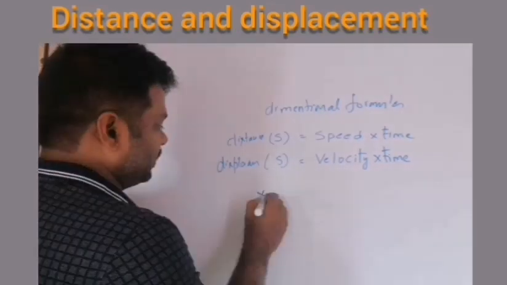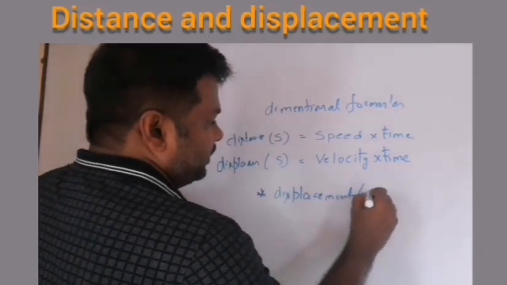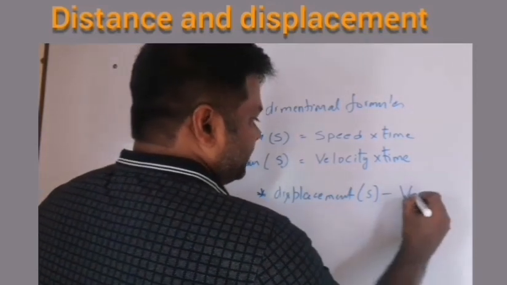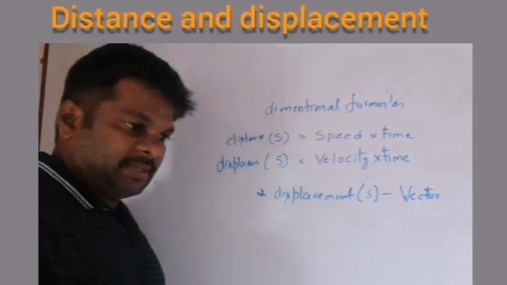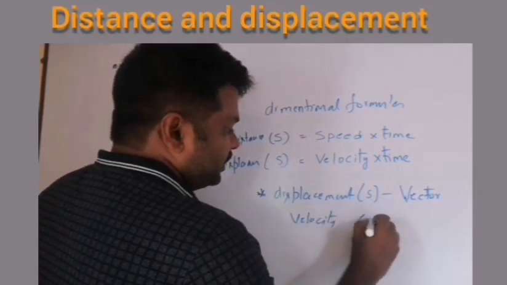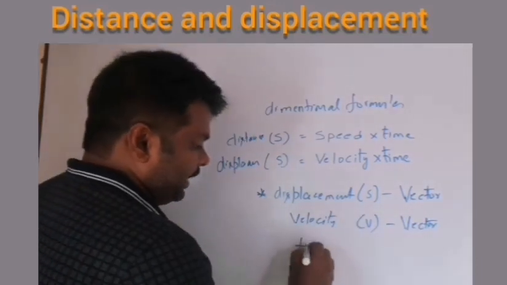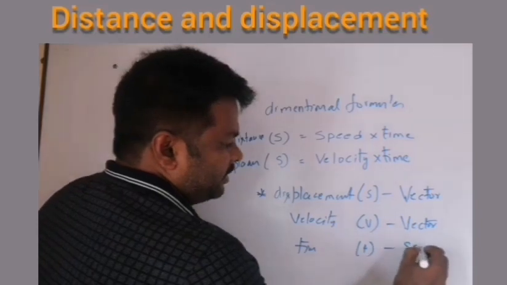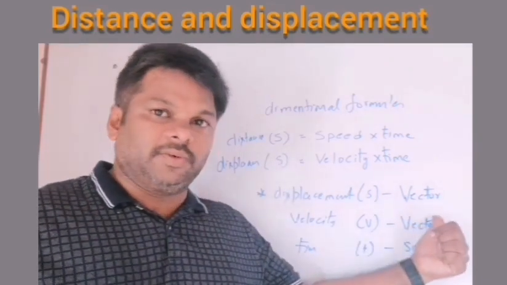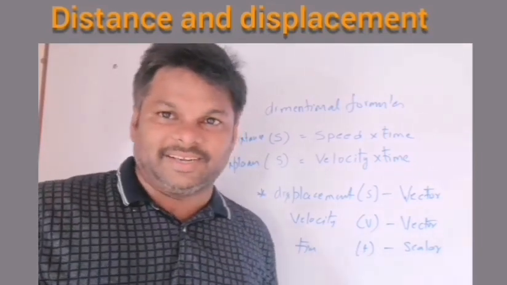Come on, we will write the quantities. Displacement: is it a scalar or vector? I already told you in the previous statement, displacement is a vector physical quantity. And velocity, represented with the letter V, is also a vector. Time t is a scalar. So in the second formula, displacement is a vector physical quantity, velocity is a vector physical quantity, and time is a scalar physical quantity.